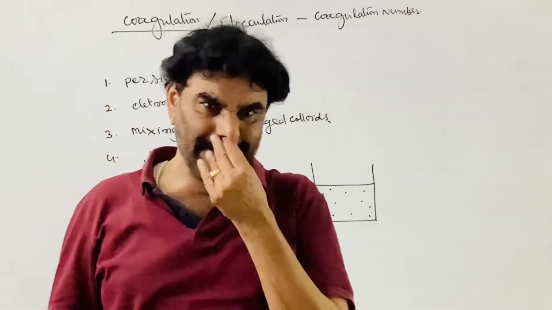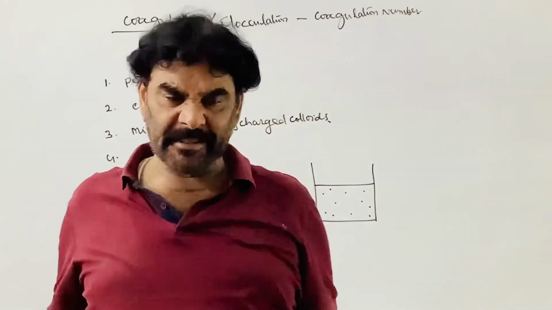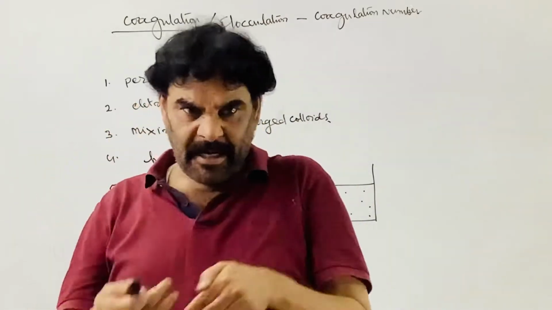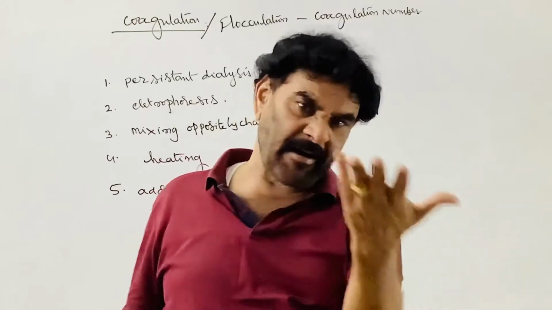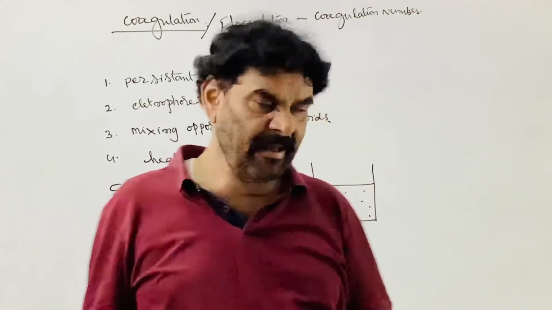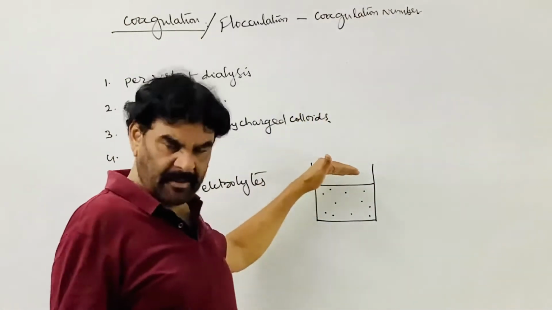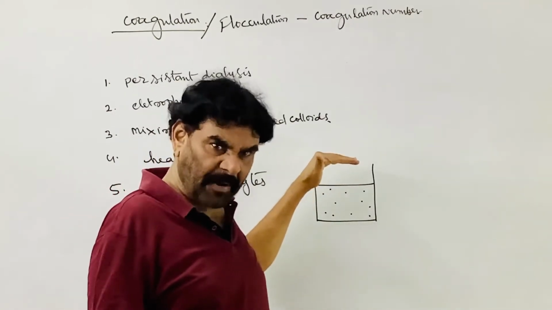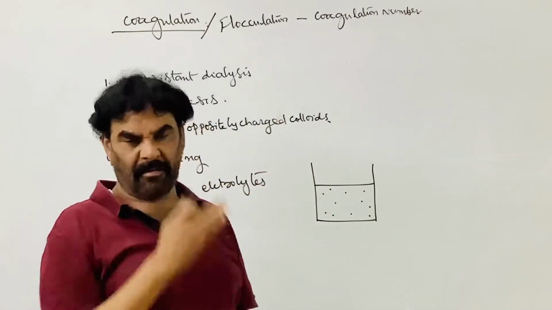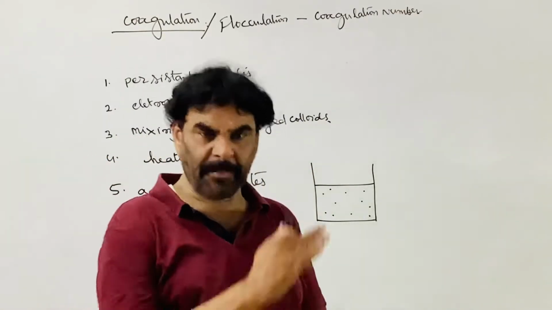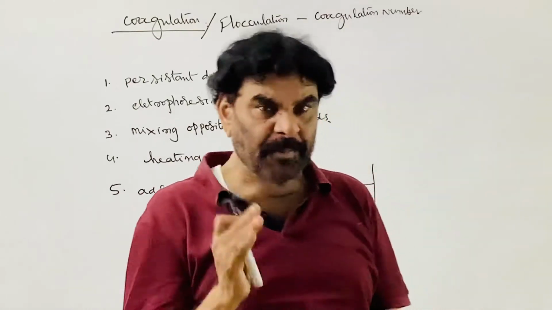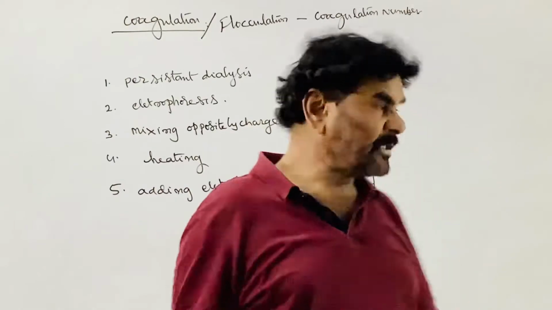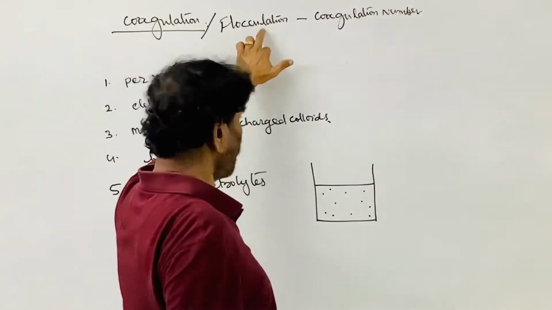The third thing is separating. If the dispersed phase comes out in the form of a solid, it is called the precipitate. The process of precipitation, separating the dispersed phase in the form of the precipitate, is called coagulation or flocculation.